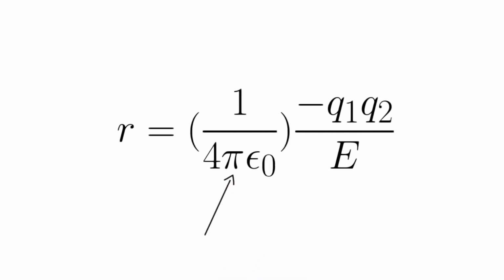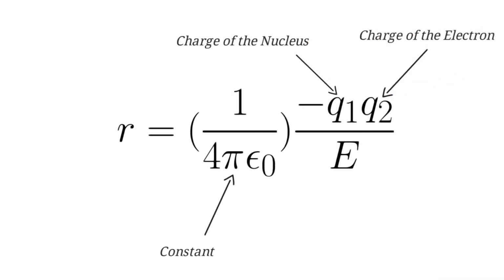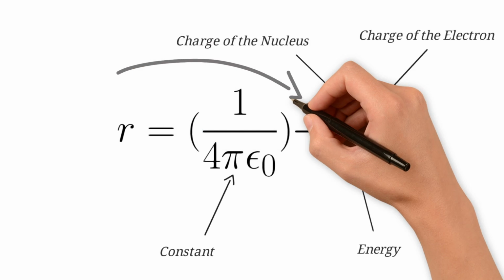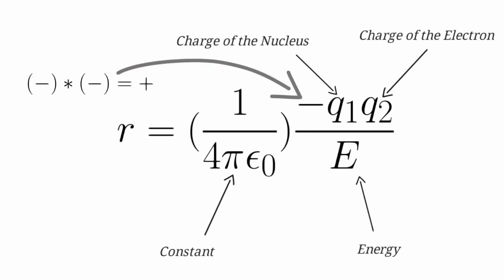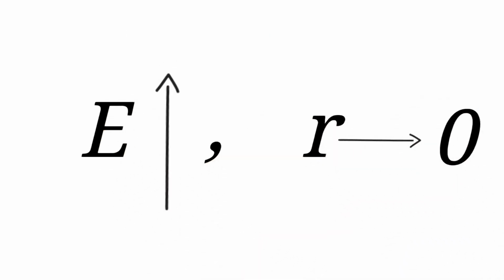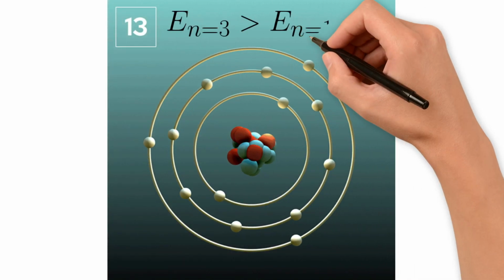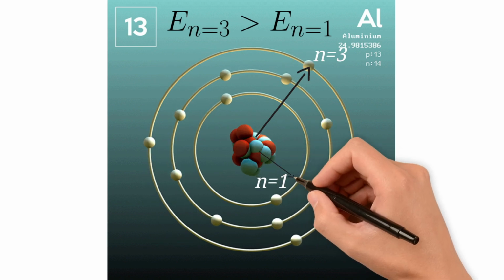The first fraction is a constant, and the second fraction is charge on the nucleus multiplied by the charge on the electron divided by the energy. Associated energy levels are always negative, so the radii I find from this formula are positive, which makes physical sense. Another thing to note is that as energy levels increase, they get closer to zero, meaning they decrease in magnitude. This means that a higher energy level would have a larger orbital radii, and lower energy levels will have smaller.